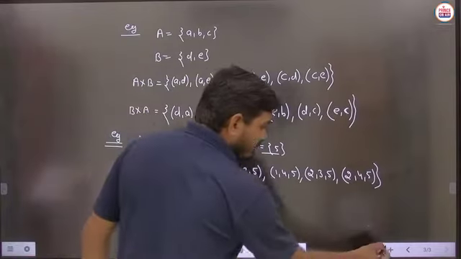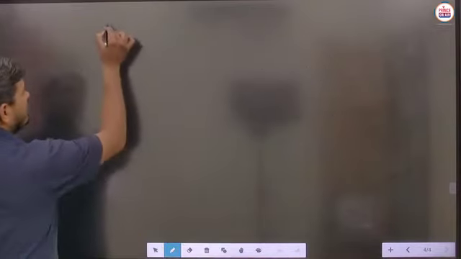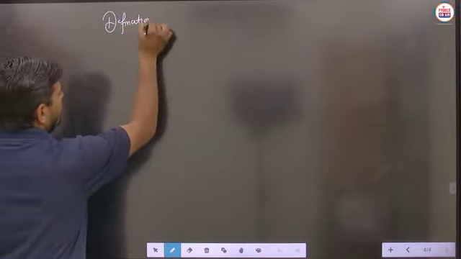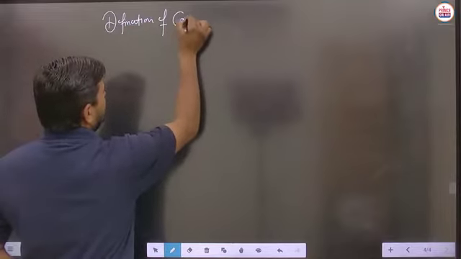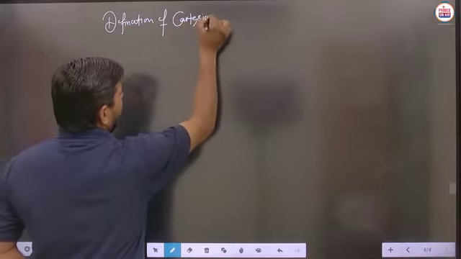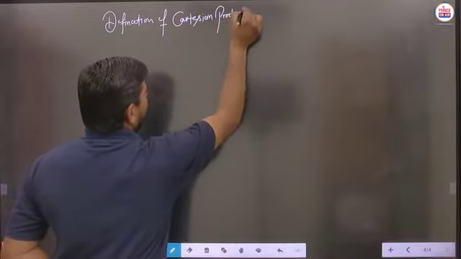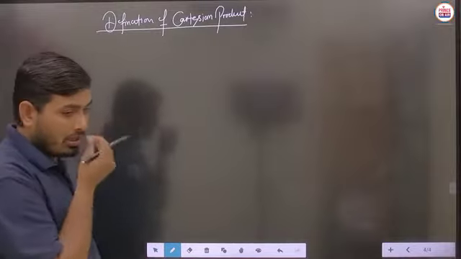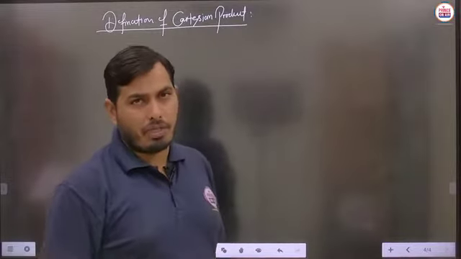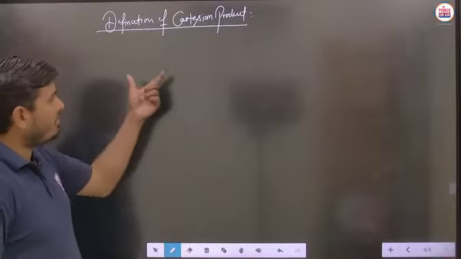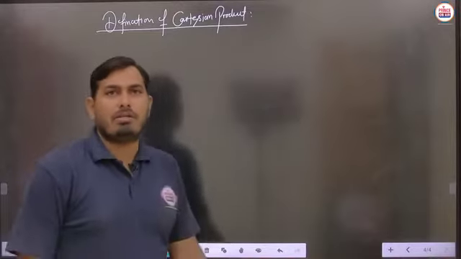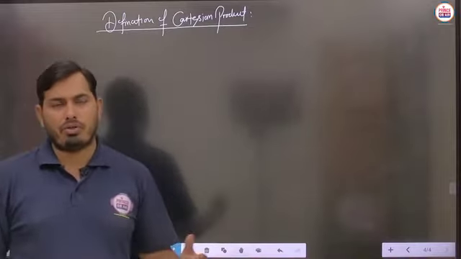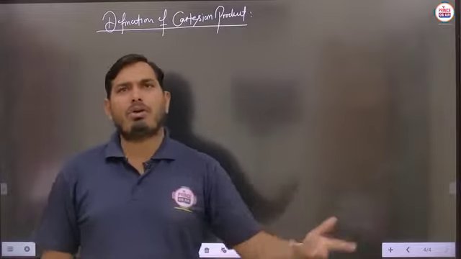So next part we have to see the basic definition of Cartesian product. And we have to see another meaning also here. But what is Cartesian product? Suppose 2 non-empty sets A and B are given here. Then A cross B will be represented as the Cartesian product, or you can specify as the Cartesian product of A and B, no problem.